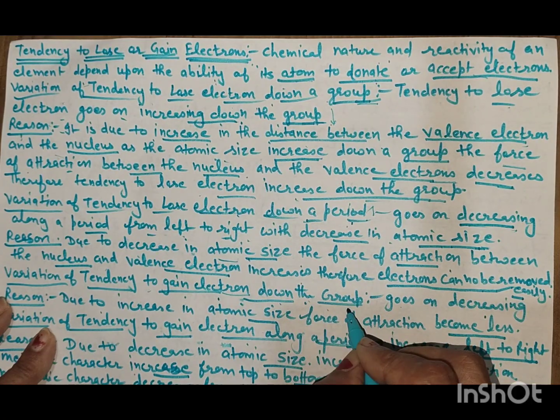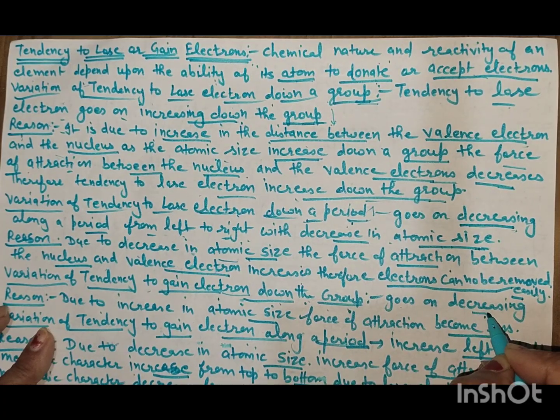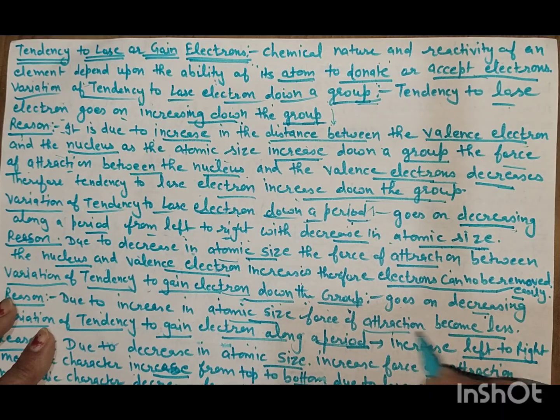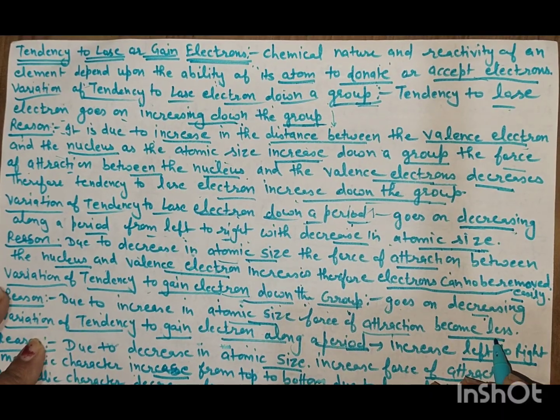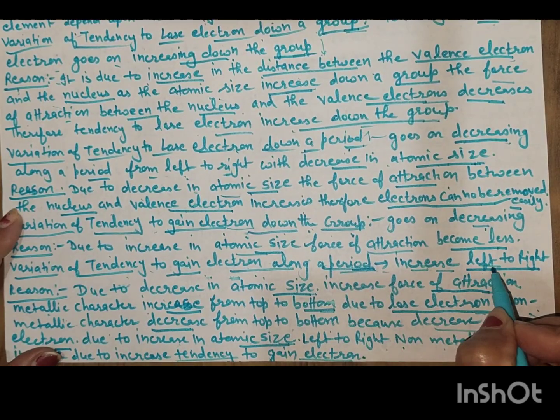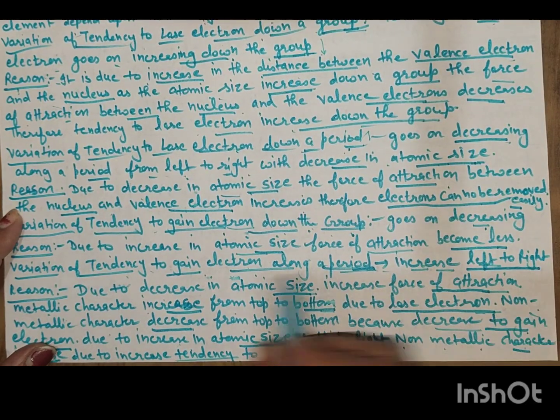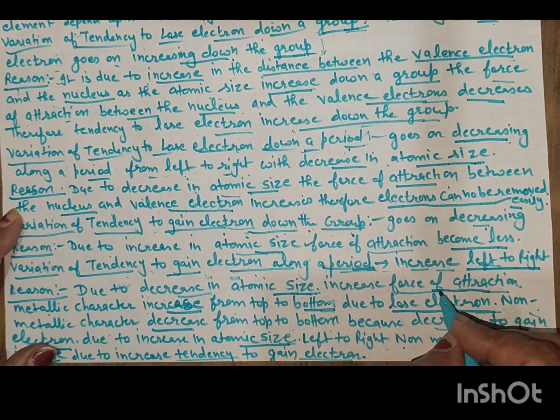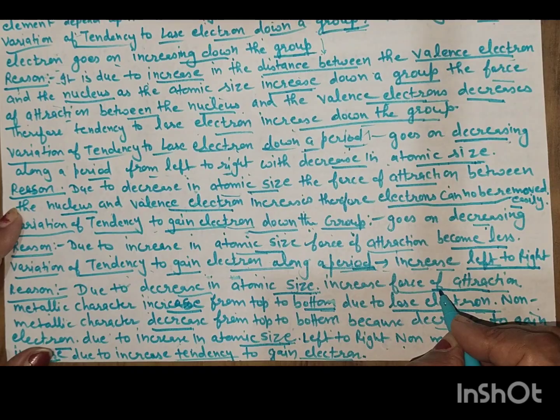Down the group from top to bottom, it goes on decreasing due to the increase in atomic size, as the force of attraction becomes less. The tendency to gain electrons along a period increases from left to right. This is due to the decrease in atomic size and the increase in the force of attraction.